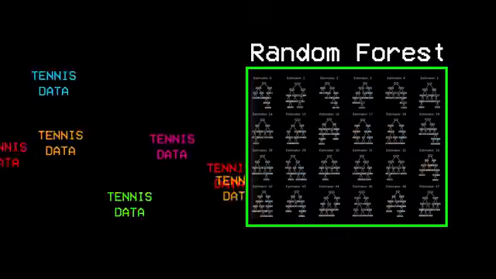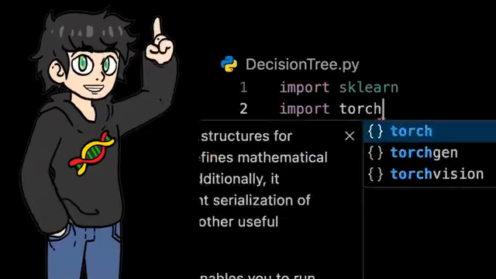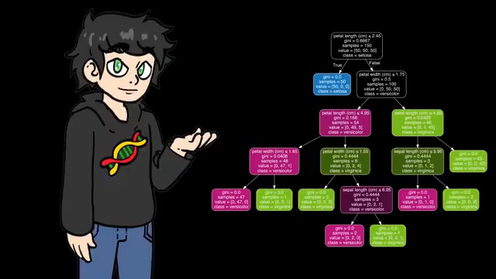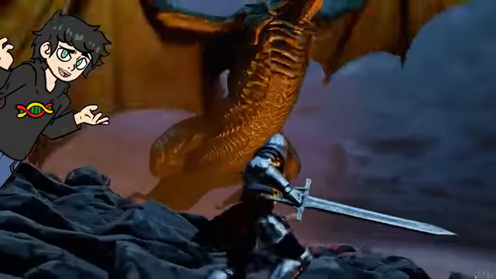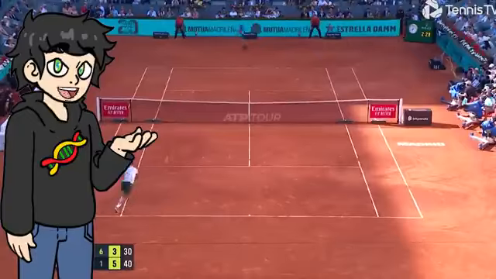But before using this data, I want to try building a decision tree from scratch. That's right, no sklearn, no PyTorch, just my good old friend NumPy and me. And decision trees are pretty awesome. Think of them like a choose your own adventure book, but instead of deciding whether you fight a dragon or run away, it's deciding who won a tennis match.